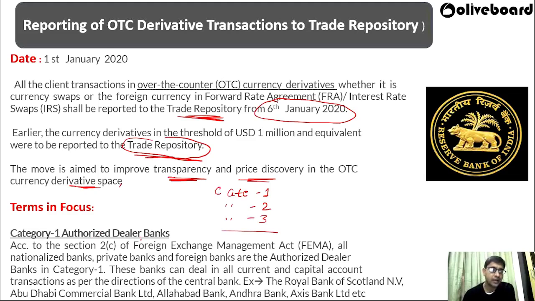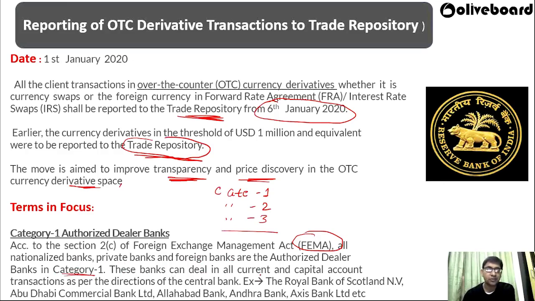Who are authorized dealer banks under category 1? According to section 2C of the Foreign Exchange Management Act, that is FEMA, an act related to foreign exchange management, all the nationalized banks, private banks, and foreign banks are the authorized dealer banks in category 1.